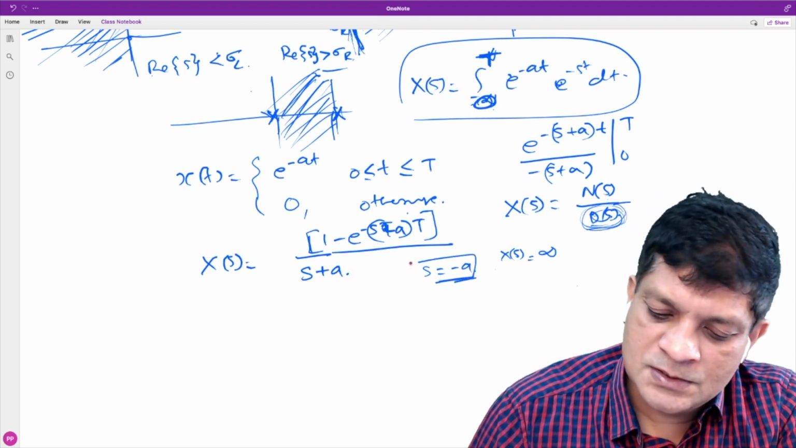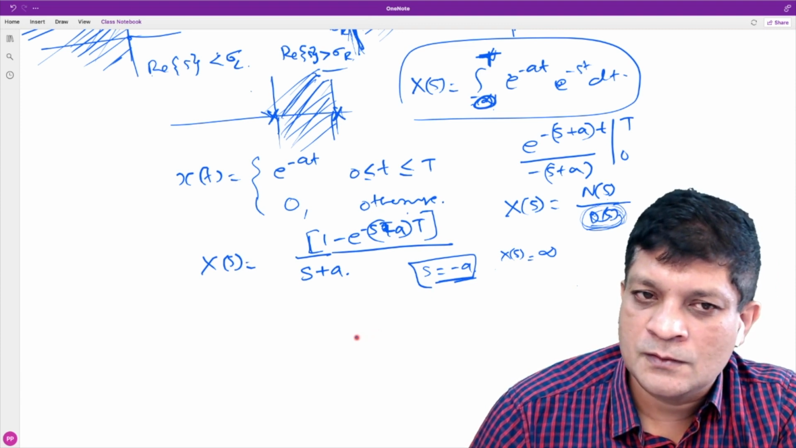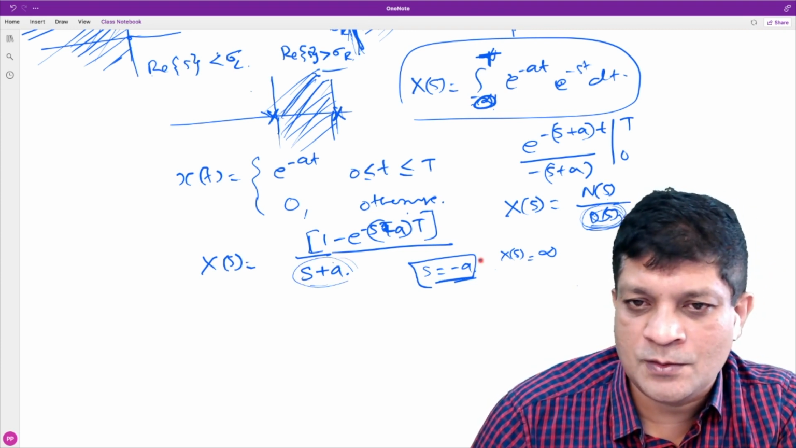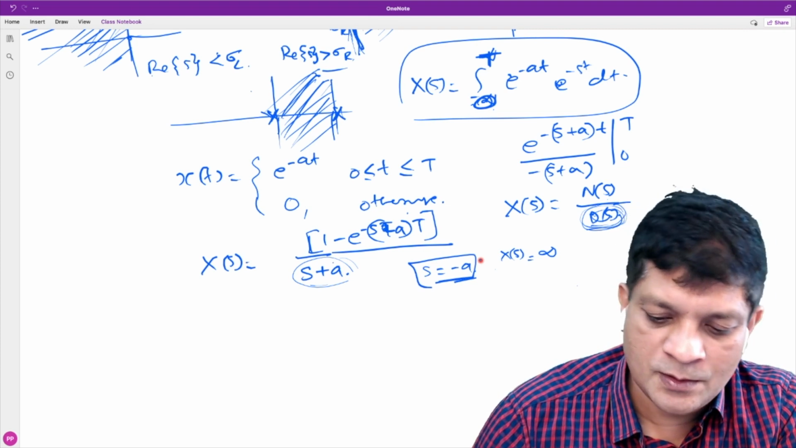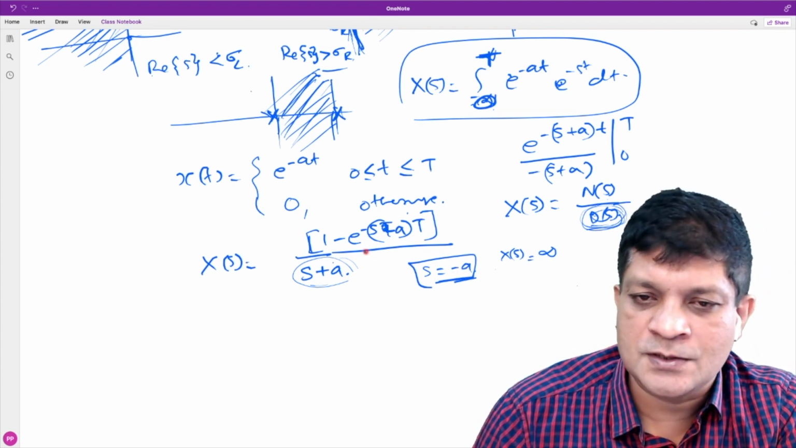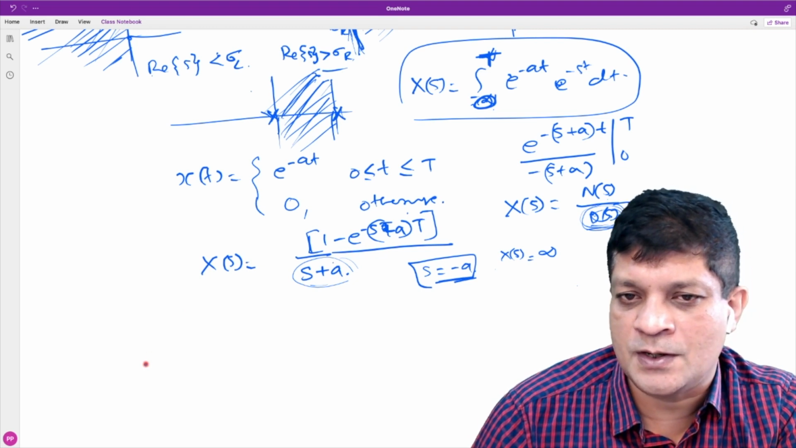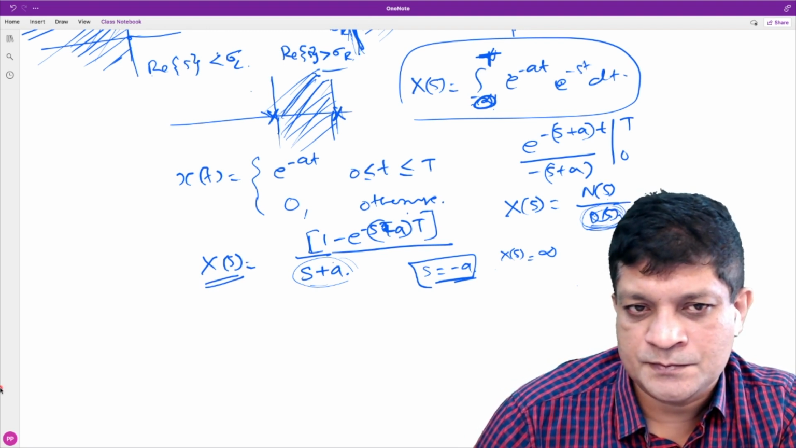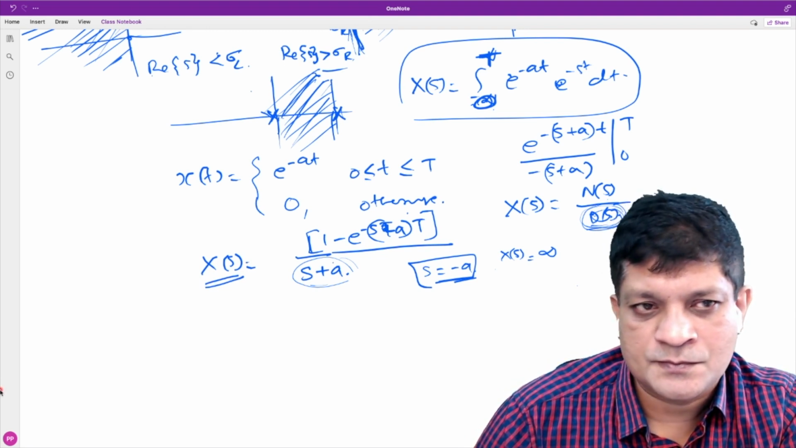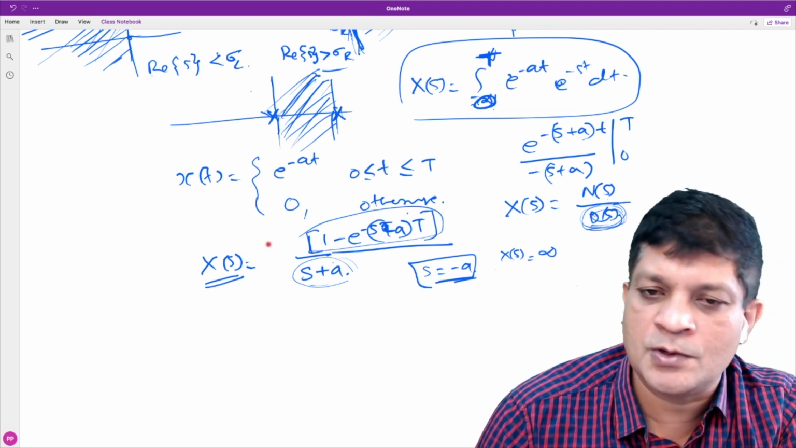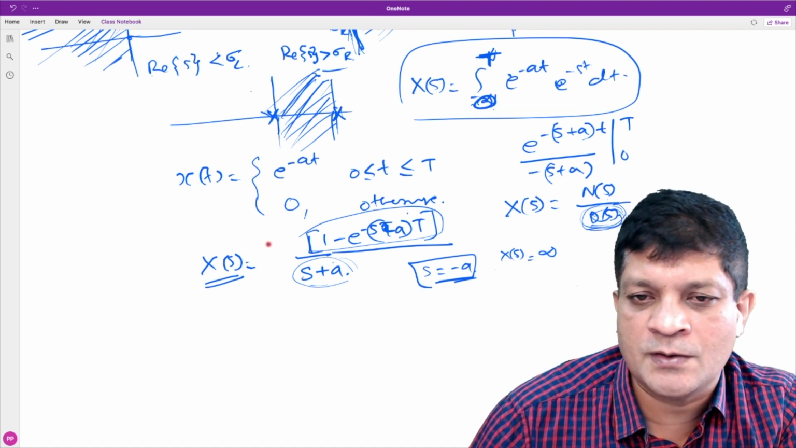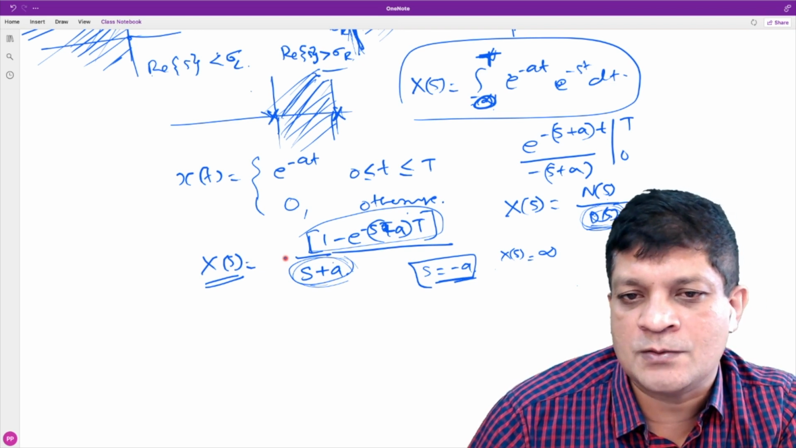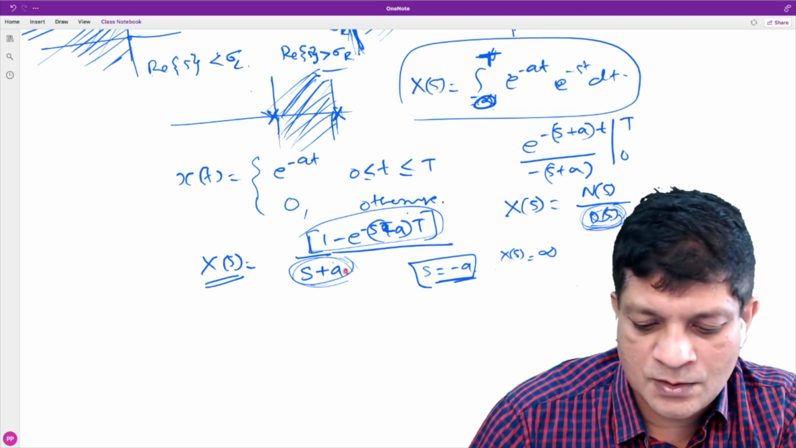Now, is this a pole? No, sir. It is a root of this denominator, but it is not a pole. Why is it not a pole? If you put s equals minus a, it is not infinite, it is a finite quantity. And first of all, is this a rational function? No, it is not a rational function. This is not a polynomial. So rational function means when you express it as a ratio of two polynomials, then you find the roots of the denominator. Those are called poles. Okay, this is not a pole.